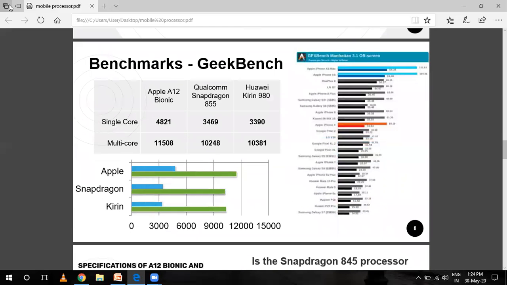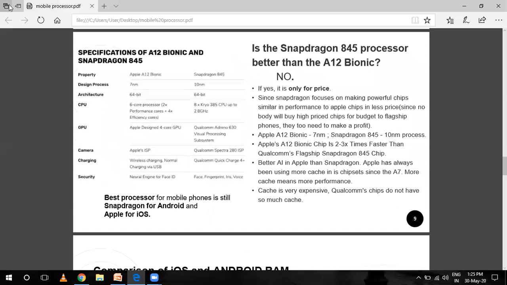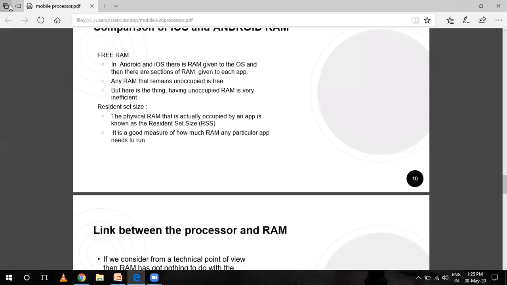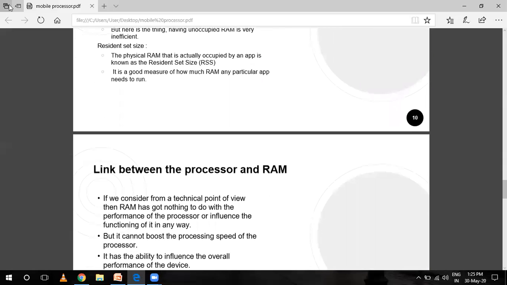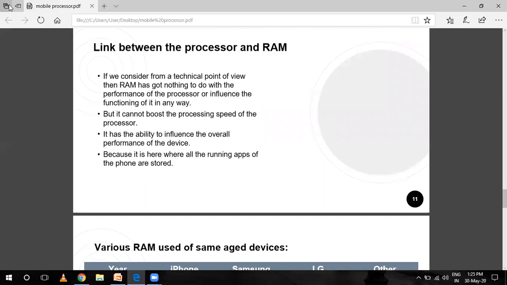Now these are the benchmarks. No need of these benchmarks, just do the mobile processors and their advantages and technologies. This is the link between processor and RAM.